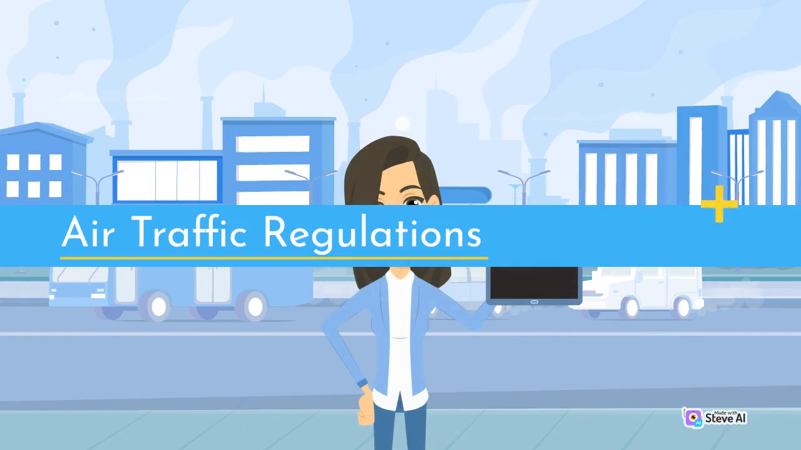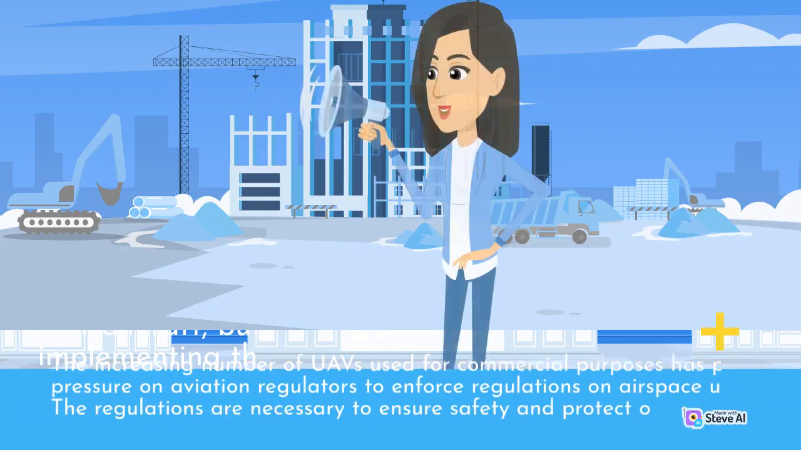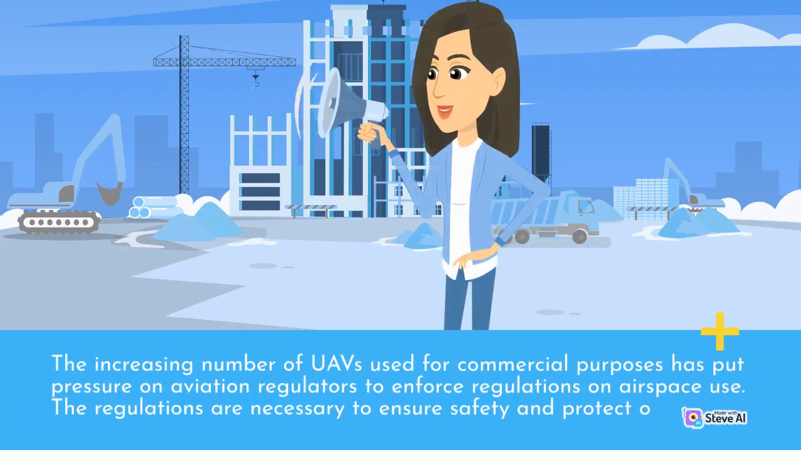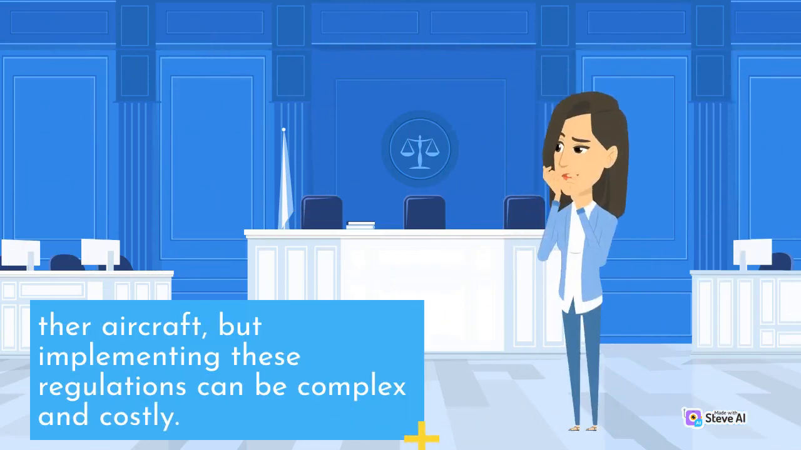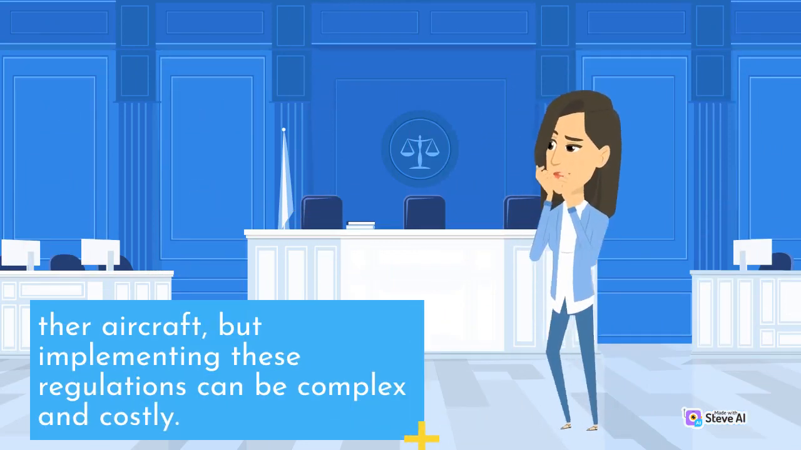Air traffic regulations. The increasing number of UAVs used for commercial purposes has put pressure on aviation regulators to enforce regulations on airspace use. The regulations are necessary to ensure safety and protect their aircraft, but implementing these regulations can be complex and costly.